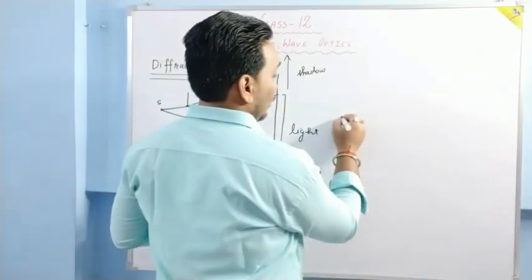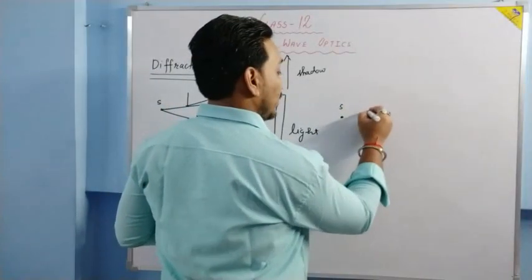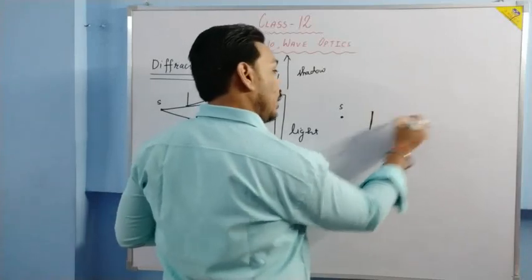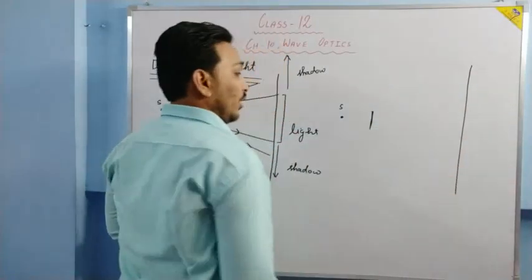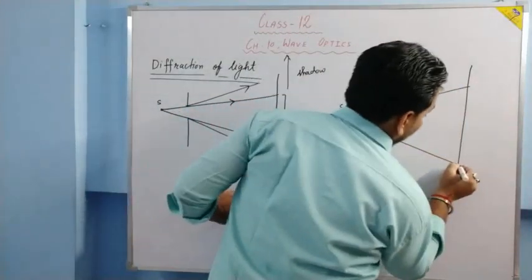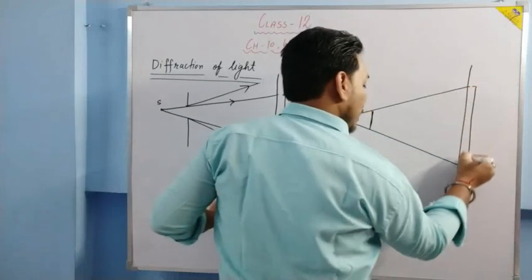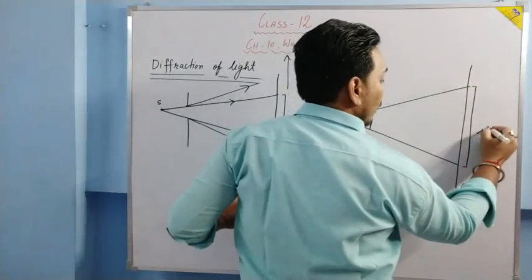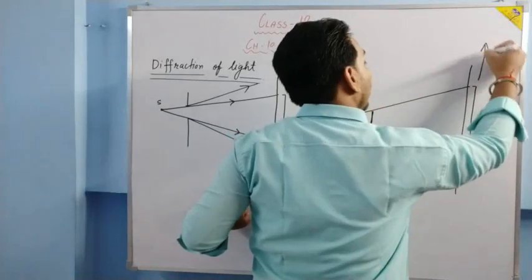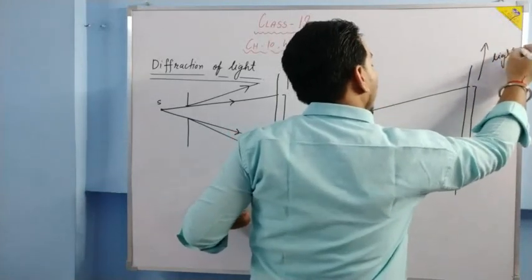It could be understood with another example also. Let this be the source of light, let this be the obstacle, let this be the screen. This region is geometrical shadow. Here we have light, here also we have light.